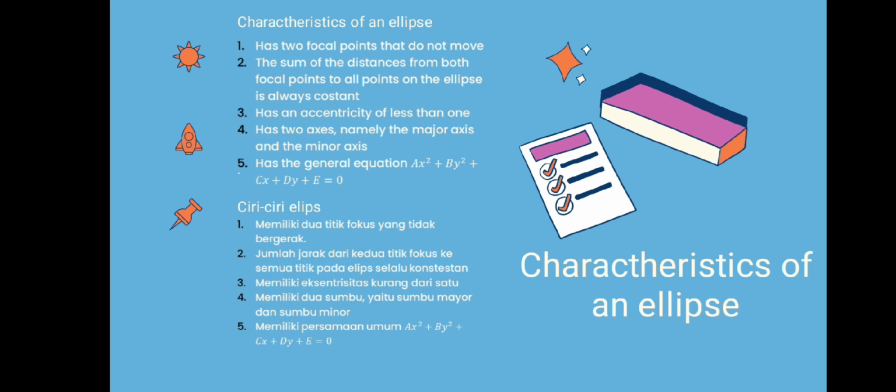It has an eccentricity of less than 1. It has two axes, namely the major axis and the minor axis. And last, it has the general equation ax² + by² + cx + dy + e = 0.